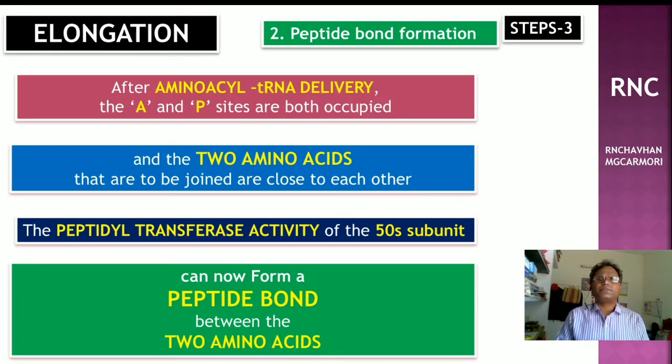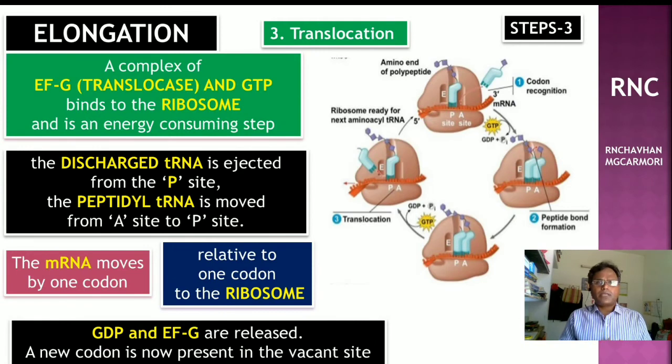This is the second step of elongation. After amino acid tRNA delivery, the A site and P site are both occupied, and the two amino acids are to be joined to each other. The peptidyl transferase activity of the 50S subunit can now form a peptide bond between the two amino acids. The third step is translocation.